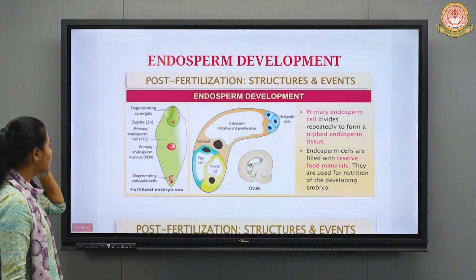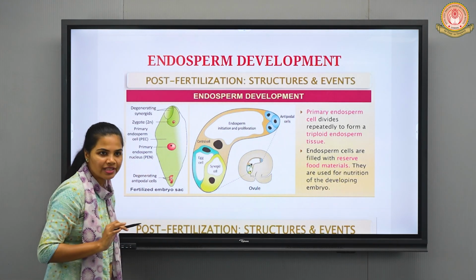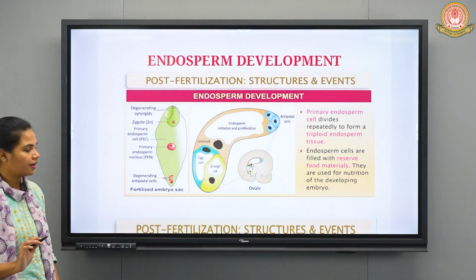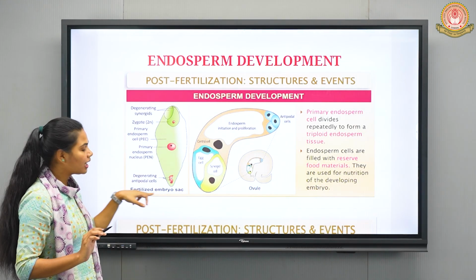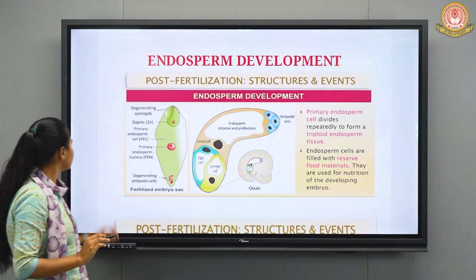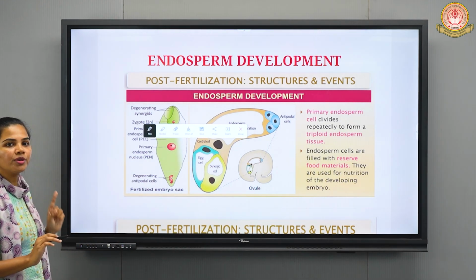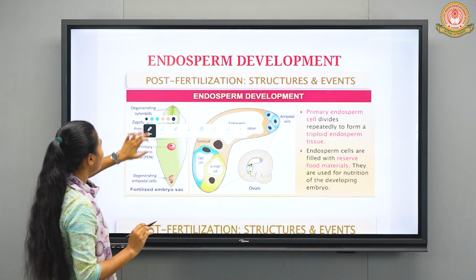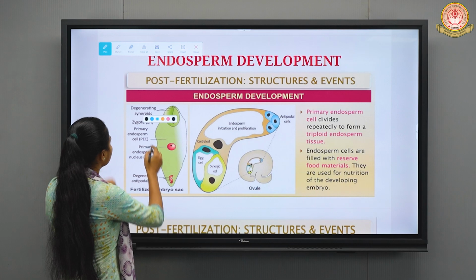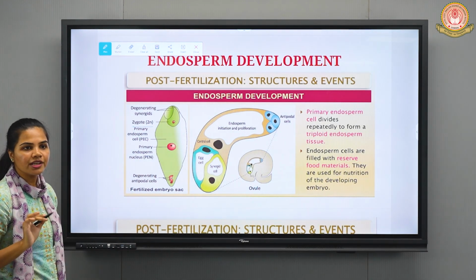Fine. So here you can see, as we have already studied about the mature embryo sac, then fertilized embryo sac, right? So this is the structure of fertilized embryo sac, in which you can observe zygote formation, which is diploid, from the fusion of one of the male gametes with the egg cell. Okay, that we have already covered. So this we have already done, formation of zygote by the process of syngamy.